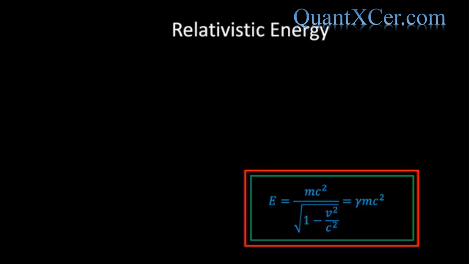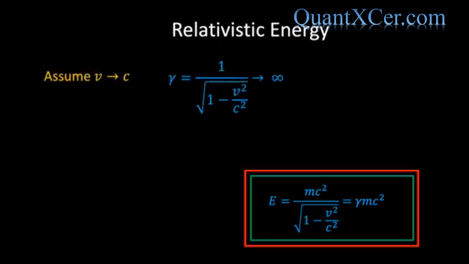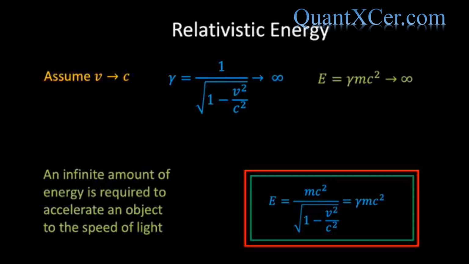Why do we say below the speed of light? What happens if we try to increase the speed of a massive object all the way up to the speed of light? Well, we see from our definition of gamma that if v tends to c, then gamma tends to infinity, and therefore the energy tends to infinity. In other words, it would require an infinite amount of energy to accelerate a massive object to the speed of light, and this is simply not possible. And therefore we see that the speed of light represents an upper limit to the velocity an object can possess in our universe.